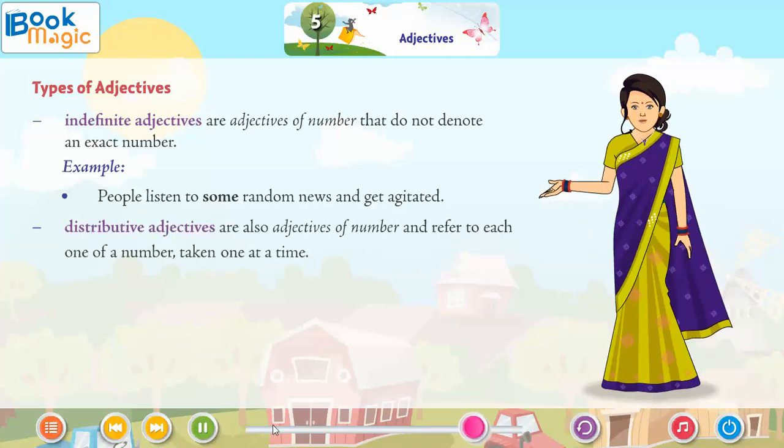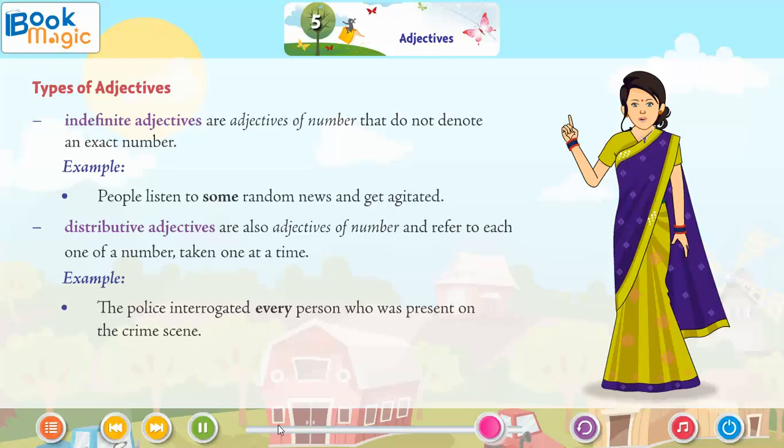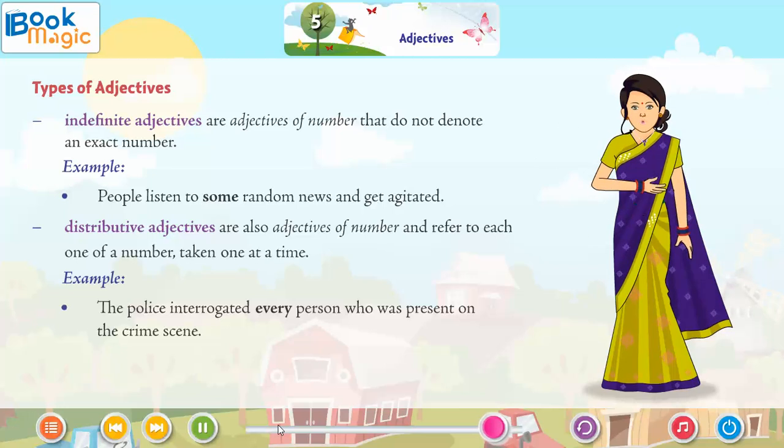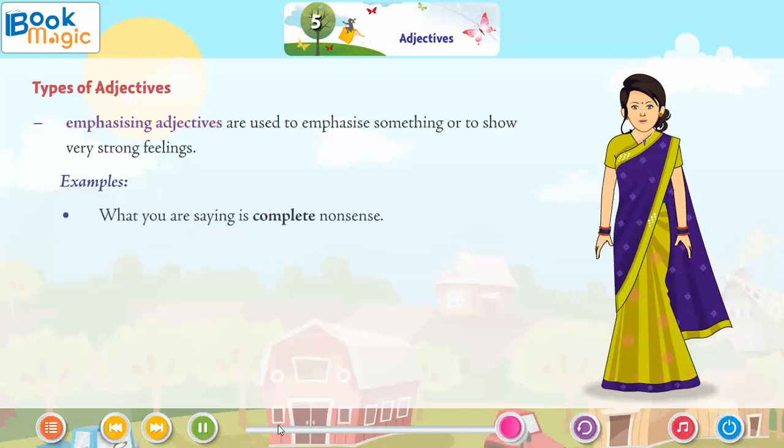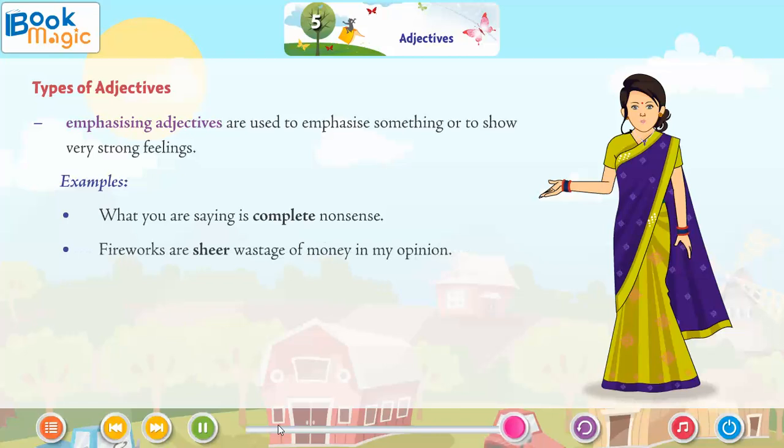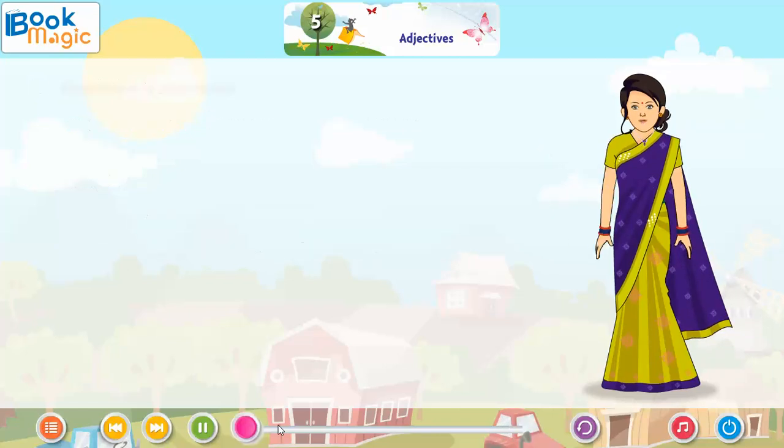Distributive adjectives are also adjectives of number and refer to each one of a number taken one at a time. Example: the police interrogated every person who was present on the crime scene. Emphasizing adjectives are used to emphasize something or to show very strong feelings. Examples: what you are saying is complete nonsense. Fireworks are sheer wastage of money in my opinion.